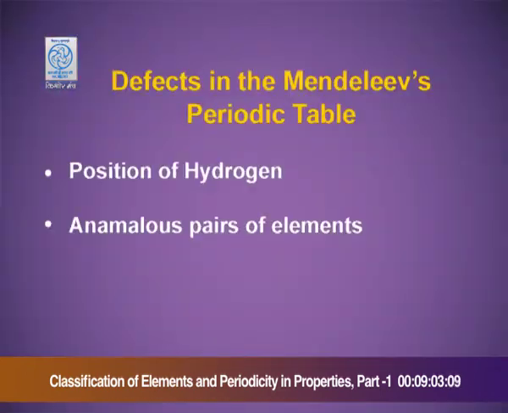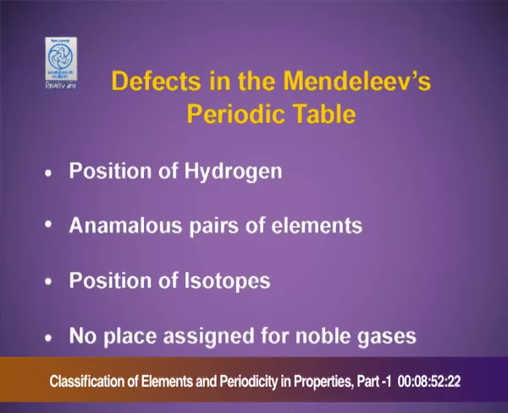For example, iodine with atomic weight 127 was placed before tellurium with atomic weight 128. This was a defect. Position of isotopes. Isotopes have different atomic weights, but Mendeleev placed them together. There was no place assigned for the noble gases since they were not discovered at the time of Mendeleev.